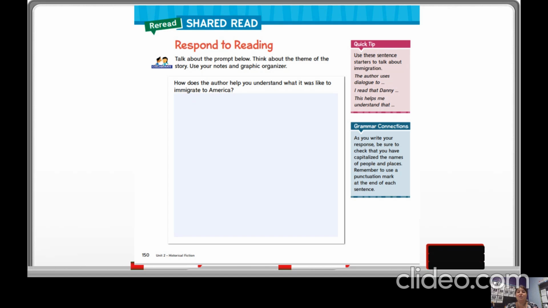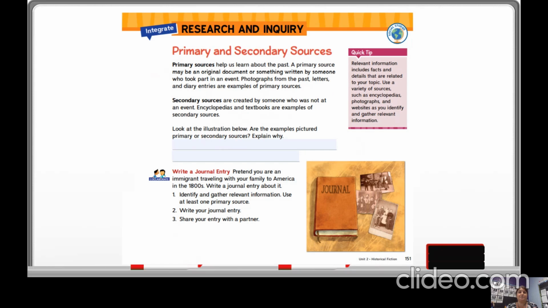Grammar connections. As you write your response, be sure to check that you have capitalized the names of people and places. Remember to use a punctuation mark at the end of each sentence. I wanted to point that part out because in some work that I was checking a couple of days ago from last week, there were some things where you had to rewrite the sentence correctly on the back and using capitalization correctly. Some of you did the capitalization correctly, but then you left the punctuation off the end. So the sentence is still not correct. So make sure you are using the punctuation at the end of your sentences.